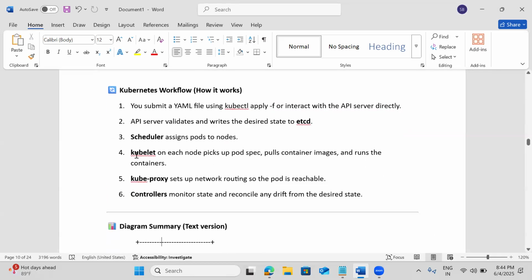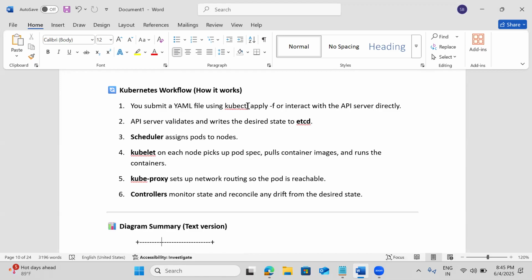Okay. So once we submit some kubectl command, normally we run docker run kind of commands, right? Assume here I'm going to run kubectl apply -f. kubectl is the command line tool. That command line tool will communicate with Kubernetes. Which component comes first? It is going to communicate with the API server. The API server will understand that instruction, then it writes the data into etcd, and the scheduler is going to assign the pods on the nodes.